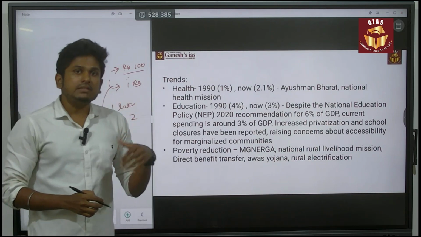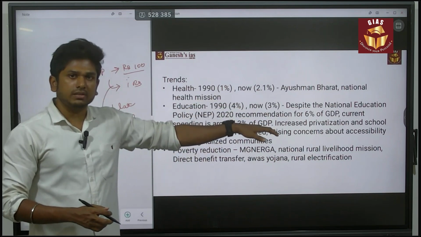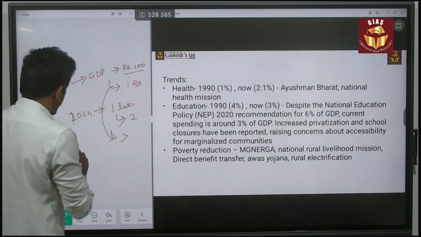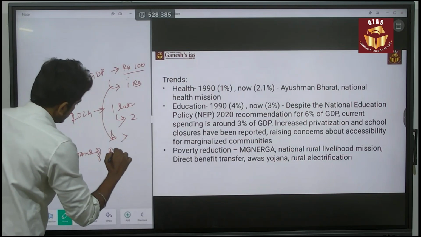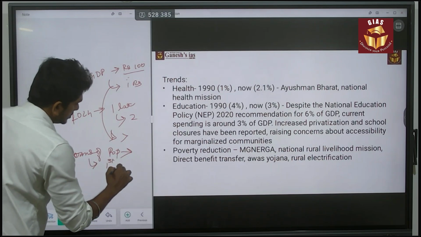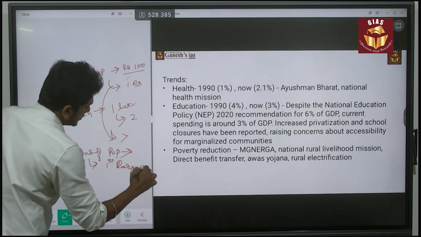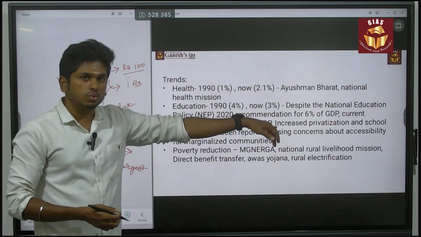In that scenario, you can say that there is increased spending. So that is a justifiable answer. But when it comes to population, India has the largest population. So in that scenario, this 2.1% is very, very low.